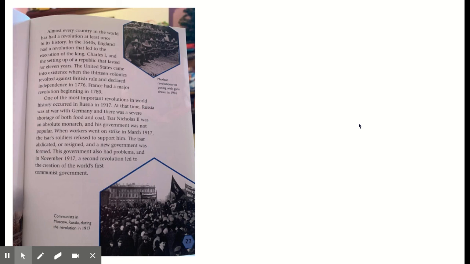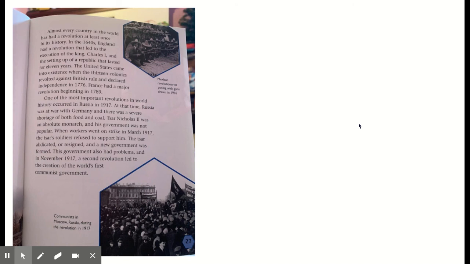One of the most important revolutions in world history occurred in Russia in 1917. At that time, Russia was at war with Germany, and there was a severe shortage of both food and coal. Tsar Nicholas II was an absolute monarch, and his government was not popular. When workers went on strike in March of 1917, the Tsar's soldiers refused to support him. The Tsar abdicated, or resigned, and a new government was formed.